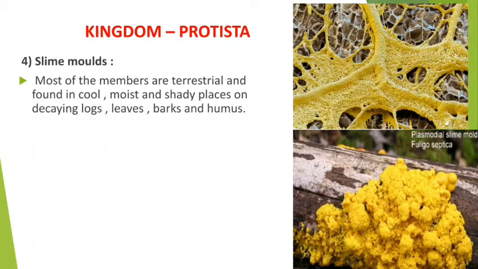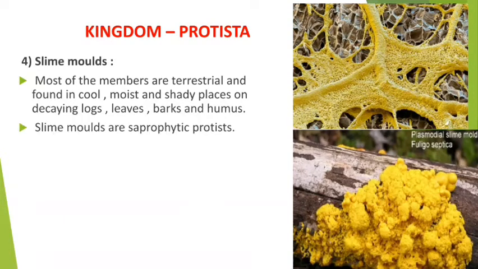You should always remember that members of kingdom Protista are unicellular, that means single celled. Here you can see they are forming a layer, formed of these unicellular Protista, the slime molds.